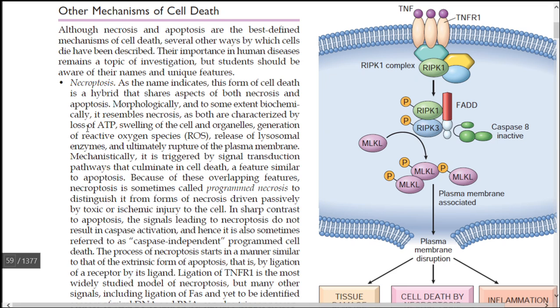This phenomenon occurs in both necrosis and necroptosis.